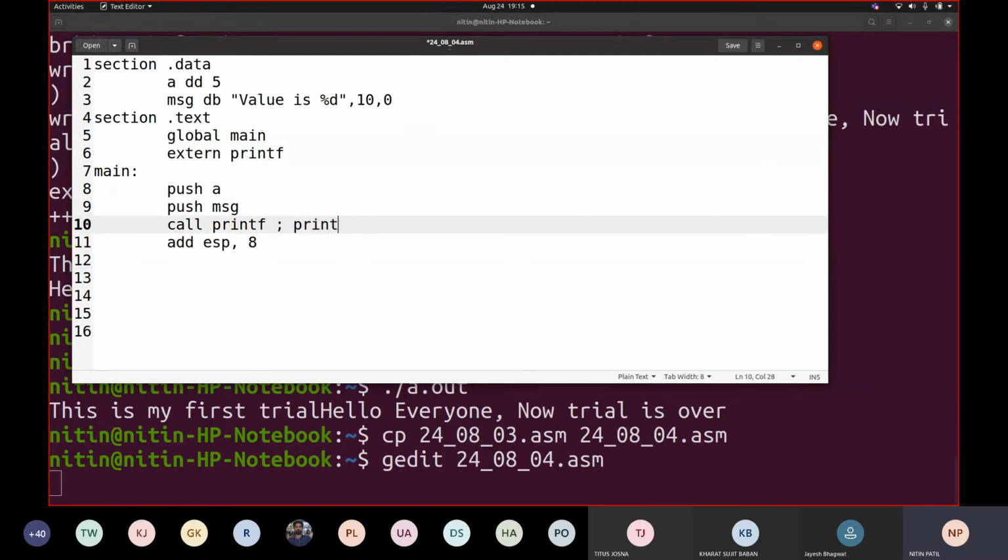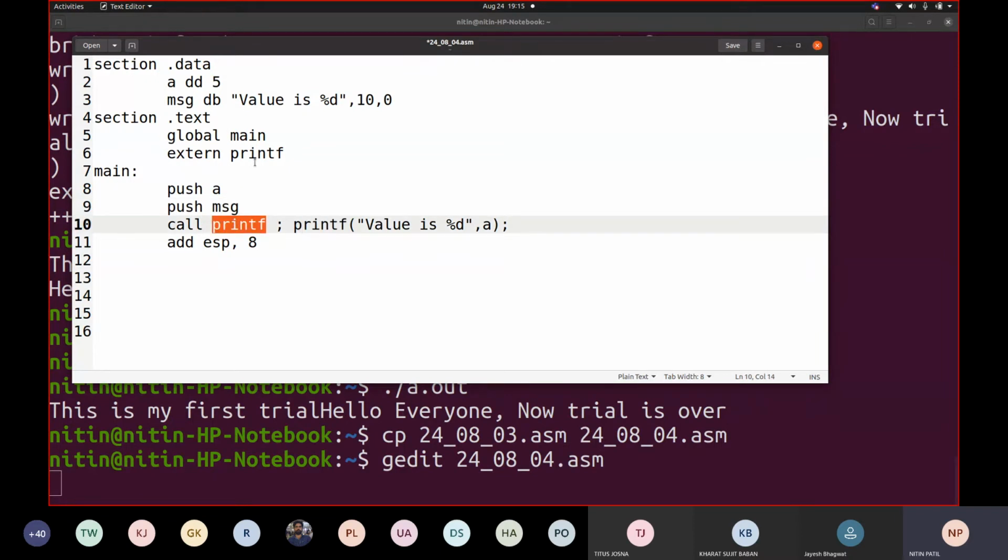So our printf looks like this: printf("value is %d", A). Correct. This is how our C function would be. First of all, you go from right to left. So what comes first? A. That's why you write A. Then next comes value is %d. So you write msg, which is represented here, and then call printf. That's how printf would be called.